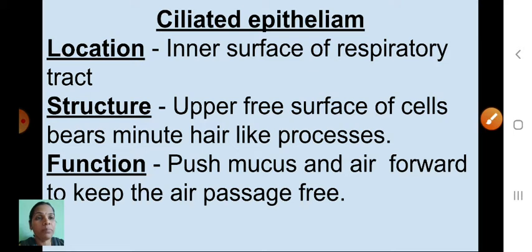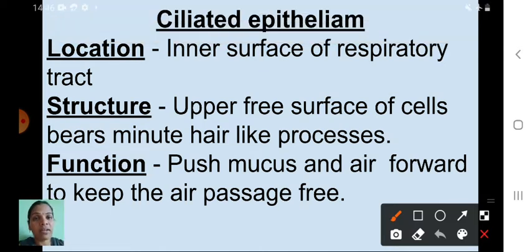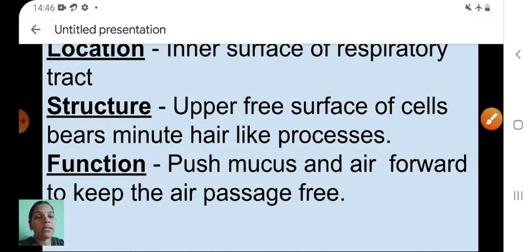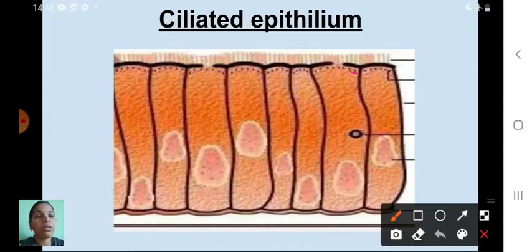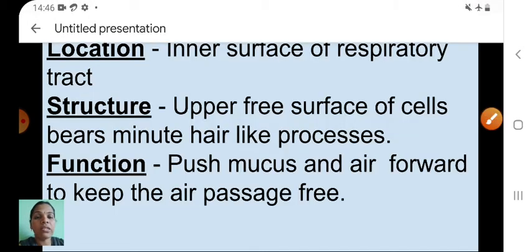Ciliated epithelium, that is on the inner surface of the respiratory tract. Where is it located? Inner surface of the respiratory tract. Structure is what? Upper free surface of cells bears minute hair-like processes. Okay, see here, children, the upper free surface of cells bears minute hair-like processes. You can see here the minute upper surface has what? Minute hair-like processes.